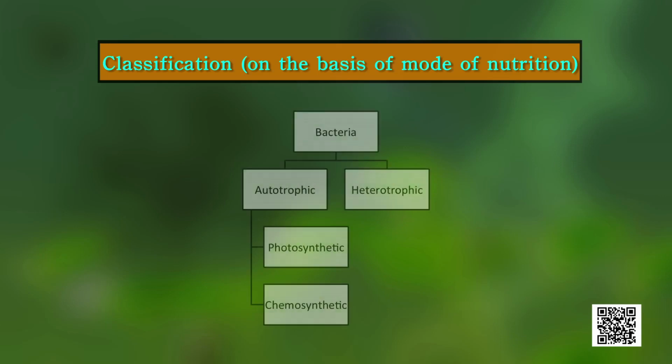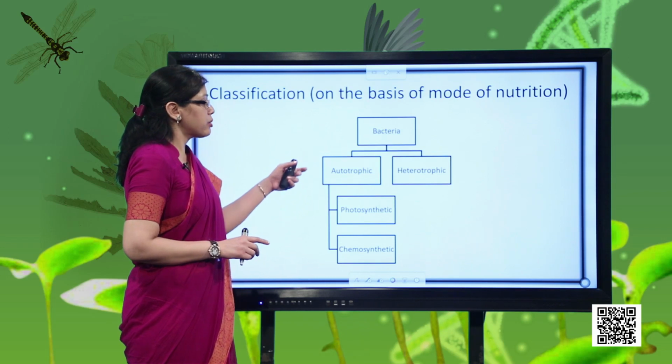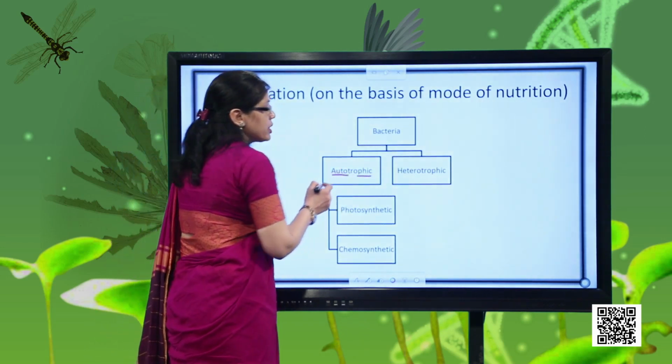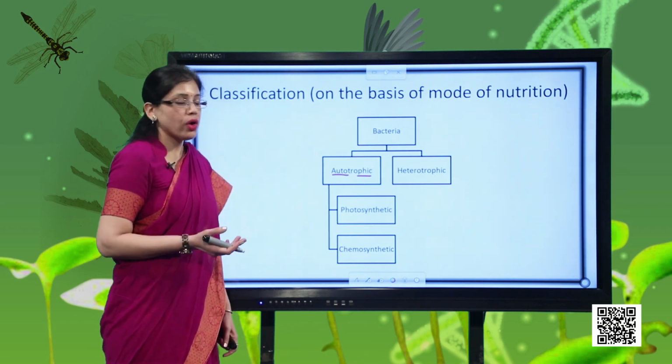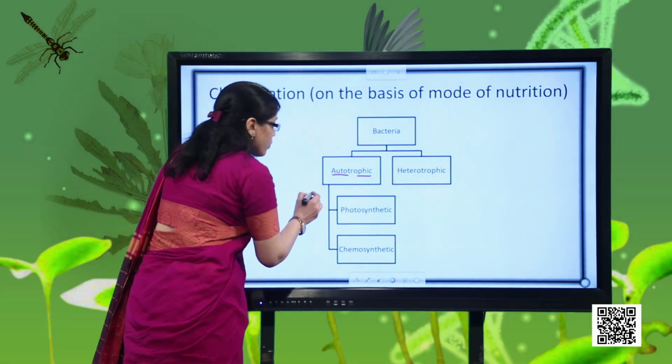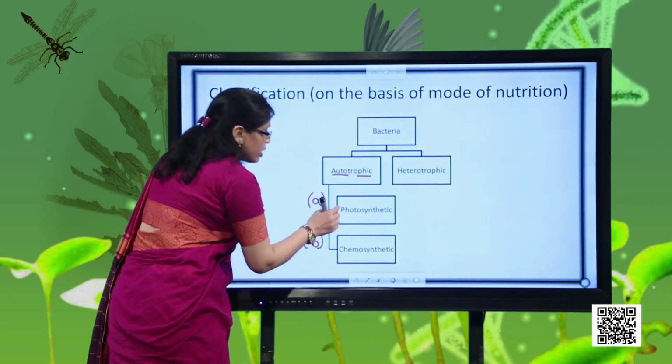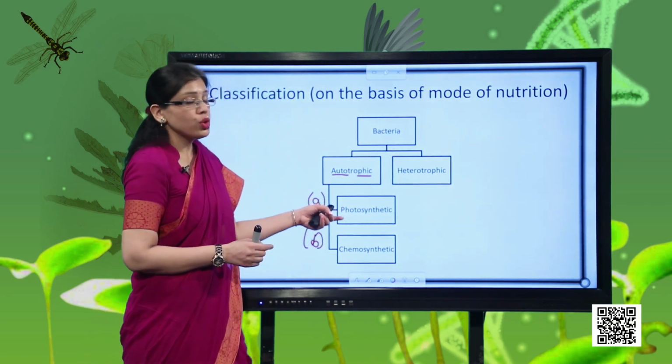Now we have to discuss the classification of bacteria on the basis of their mode of nutrition. It was there in the beginning of the five kingdom table also. There we had not done it in detail. Now we will be studying it in detail. So bacteria can be autotrophic. Autotrophic: auto means self, trophic means food, so they can prepare their food on their own. And autotrophic can be further subdivided into two categories. The first one that we will have is the photosynthetic.